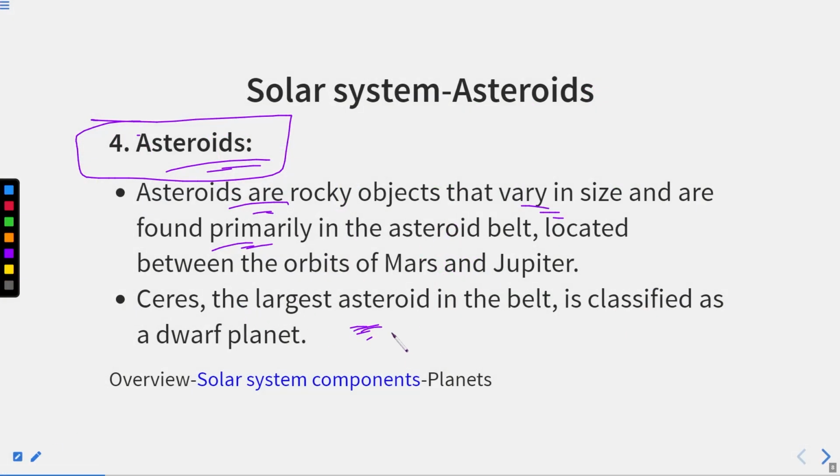Ceres, the largest asteroid in the belt, is classified as a dwarf planet. Ceres. Okay. Dwarf planet means a tiny and not fully completed planet.